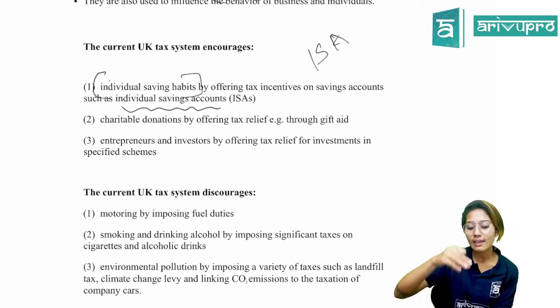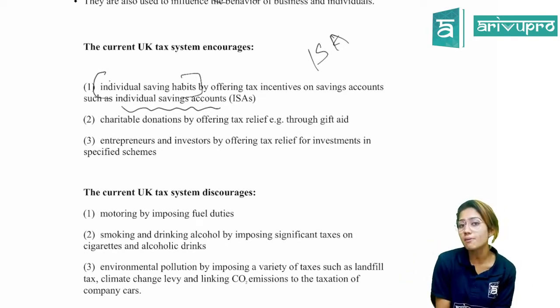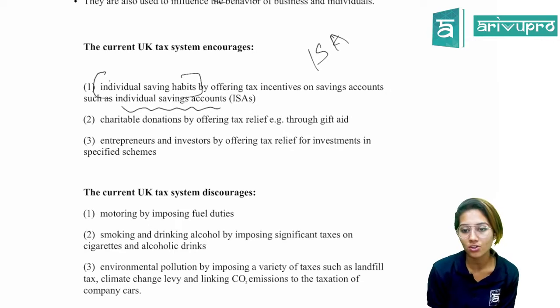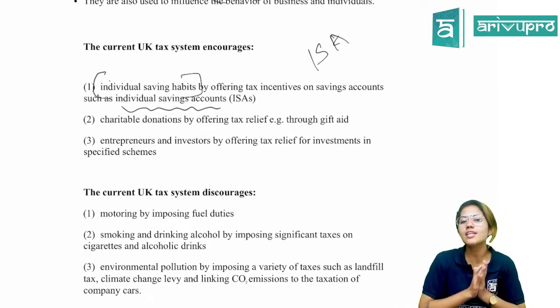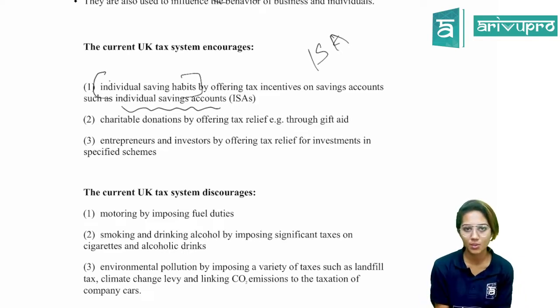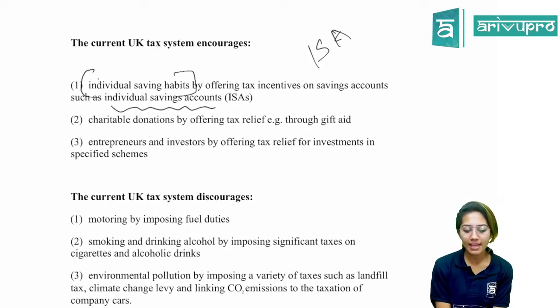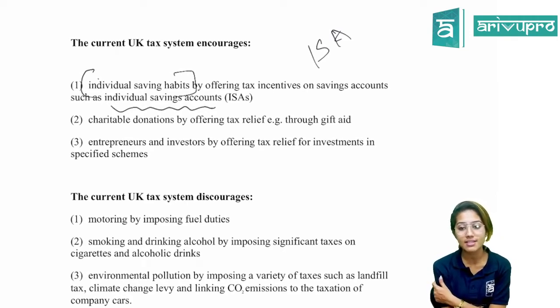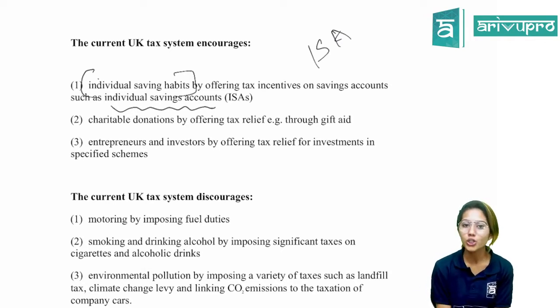But in the UK, if you have invested in an individual savings account and you get interest income from that, you don't have to pay tax on the income. This is to improve the savings behavior of individuals within the UK. So they encourage individual saving habits by offering tax incentives on savings accounts such as ISAs. ISA is a very important part of the UK's tax system.